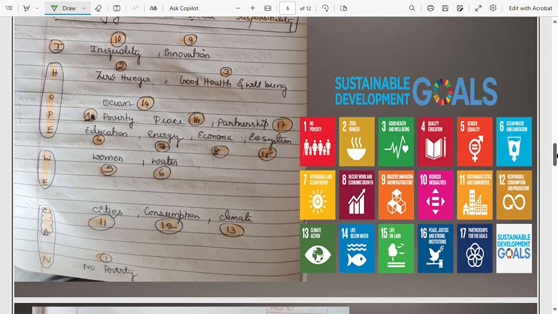So we have 17 SDG goals, and how do we remember this? For this, we have a trick. The trick is, "I hope we can." So in "I hope we can", I stands for inequality, innovation, H stands for zero hunger, good health and well-being, O stands for ocean, P for poverty, peace, partnership, E for education, energy, economic growth and ecosystem, W for women, water, and C for cities, consumption, climate, and N for no poverty. So these are the SDG goals. That could be asked in the examination. So I have to revise it daily in order to remember.